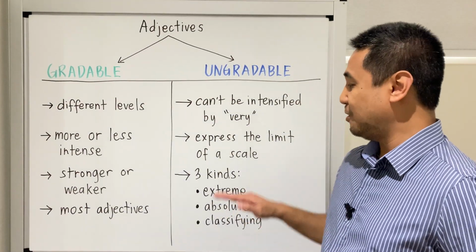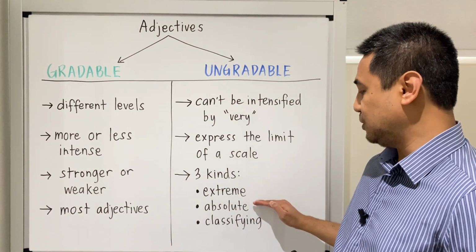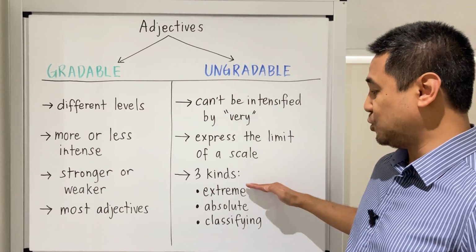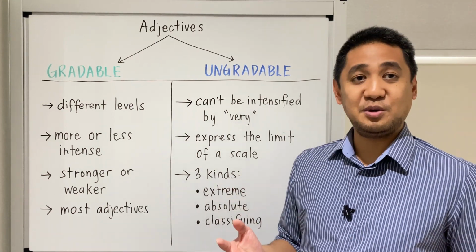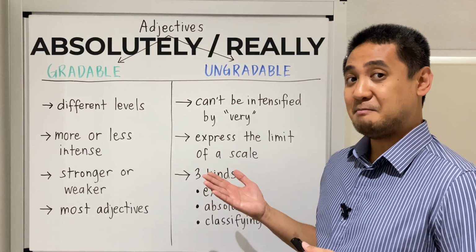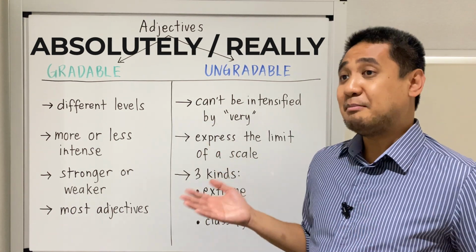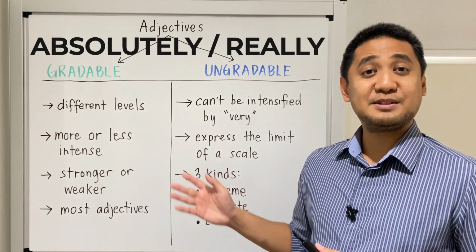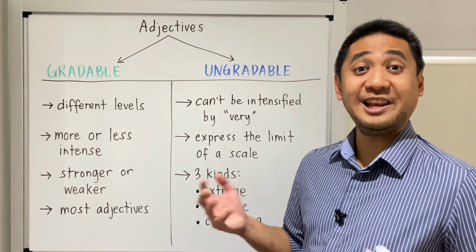We know that there are three kinds of ungradable adjectives: extreme, absolute, and classifying. Now, if you want to intensify extreme and absolute ungradable adjectives, all you have to do is use the word absolutely or really. Here's an example. It's absolutely freezing in here. It's the middle of summer. It's absolutely boiling. You can also use the word really.